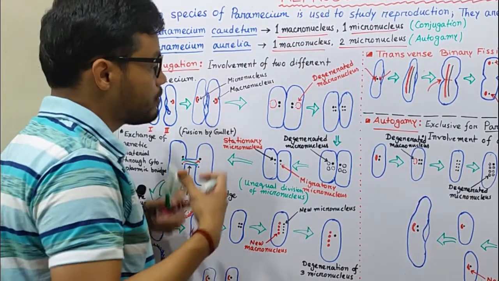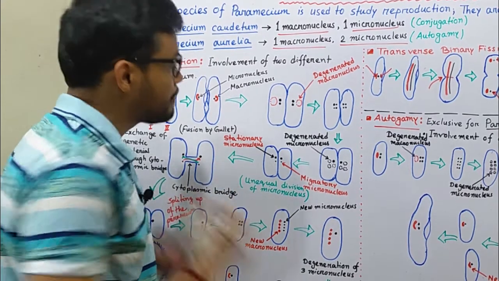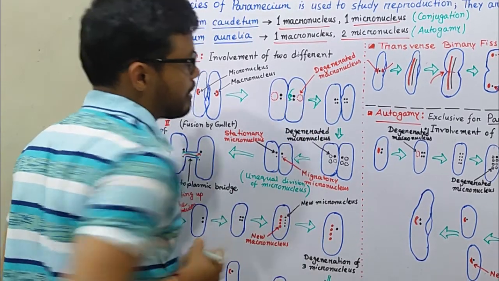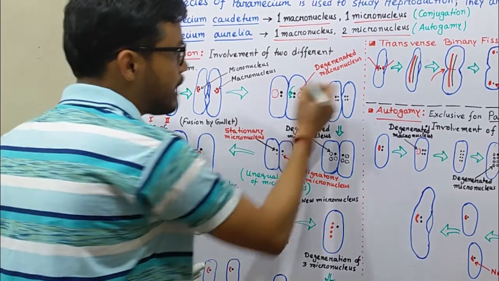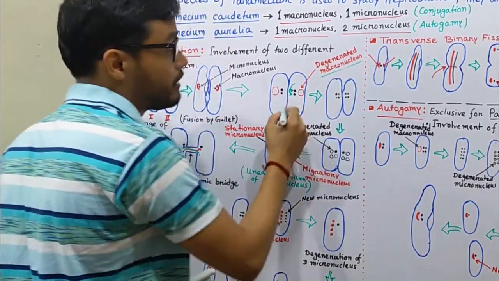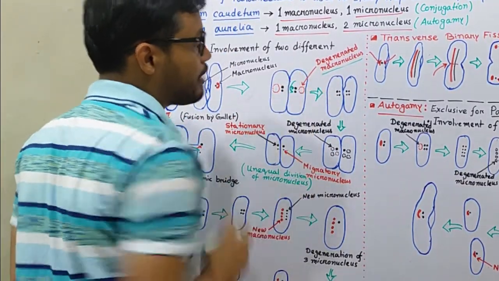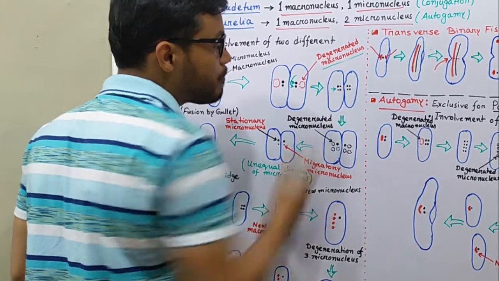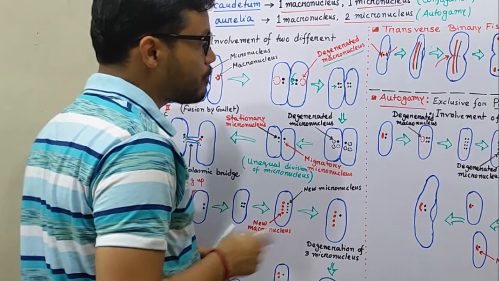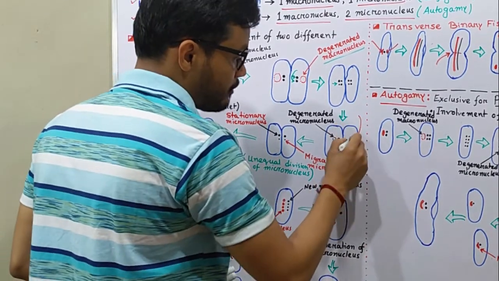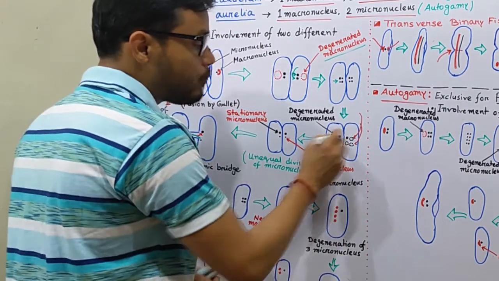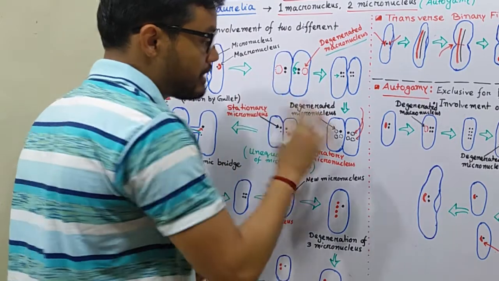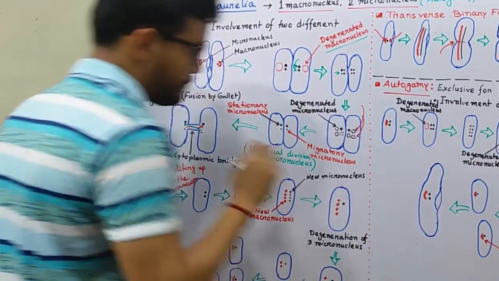After the fusion of two Paramecium with the help of the gullet, the micronucleus splits and produces two micronuclei, while the macronucleus degenerates. After degeneration of the macronucleus, the micronucleus again splits and produces four micronuclei. After producing four micronuclei, three of them degenerate and only one, the one that is perfect for conjugation, resides in the particular Paramecium.